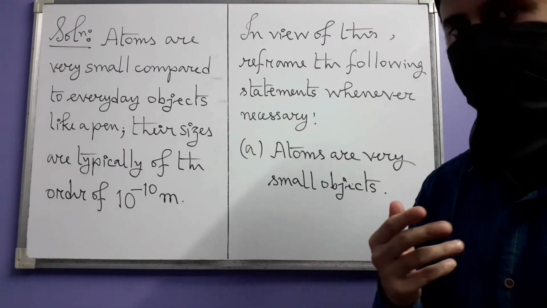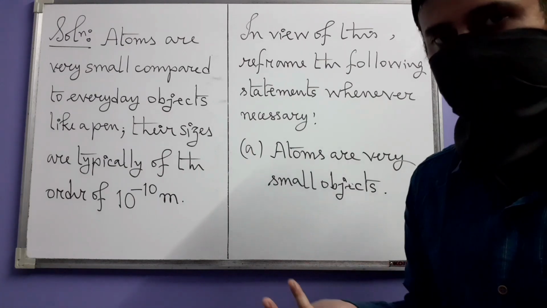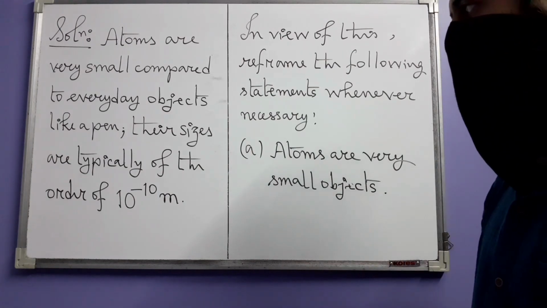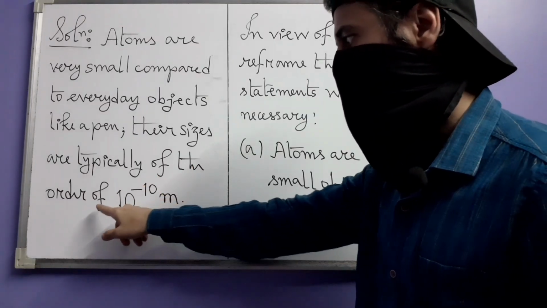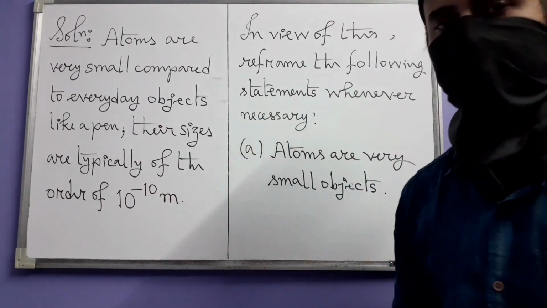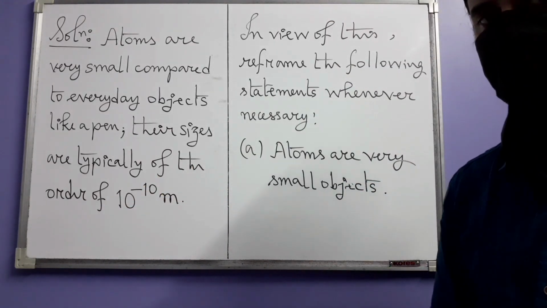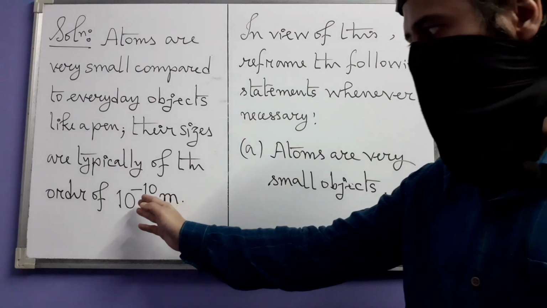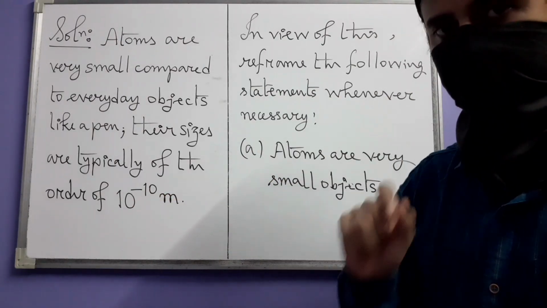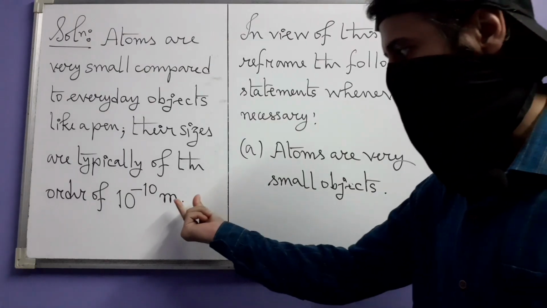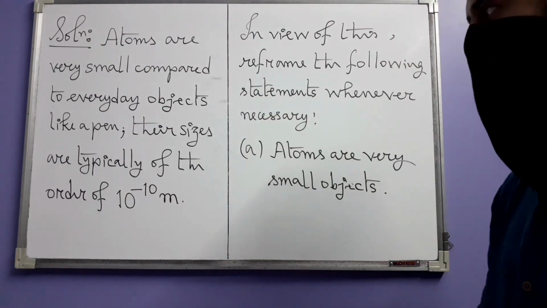Cells, although they are everyday objects, we do not see with our naked eyes. The sizes of atoms are typically of the order of 10 to the power minus 10 meter. So here you have a kind of quantitative measurement. Here also we are actually comparing with the unit meter.